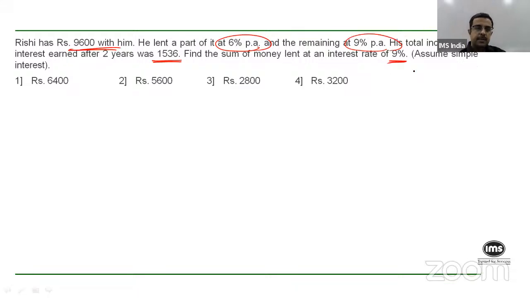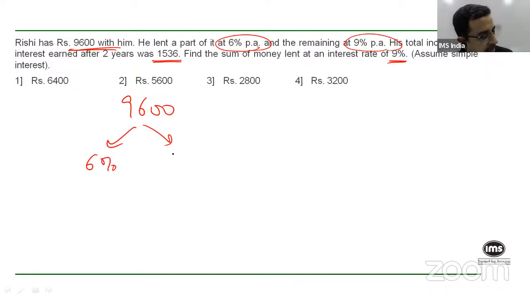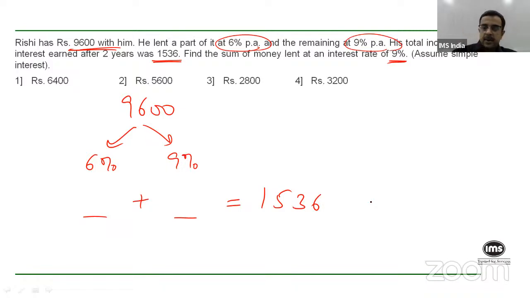Okay, that's the question. So 9,600, some of it he lent at 6% interest and some of it he lent at 9% interest. So whatever the interest that he got in both the cases, the total interest that he got was 1,536 after 2 years. So the question is how much did he lend at 9%?